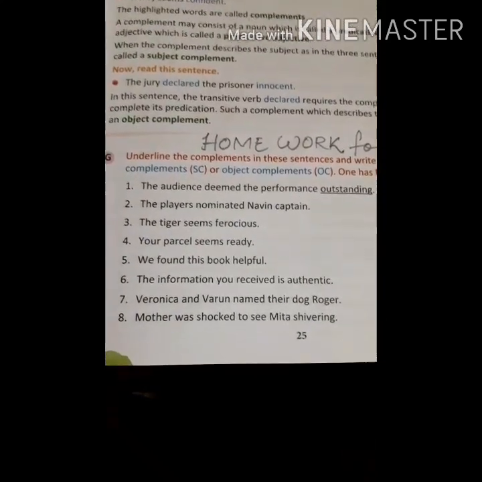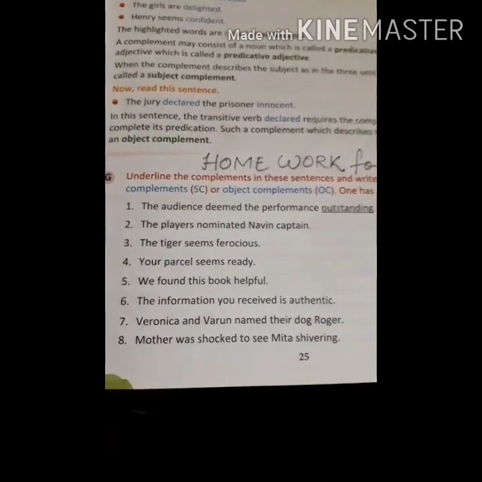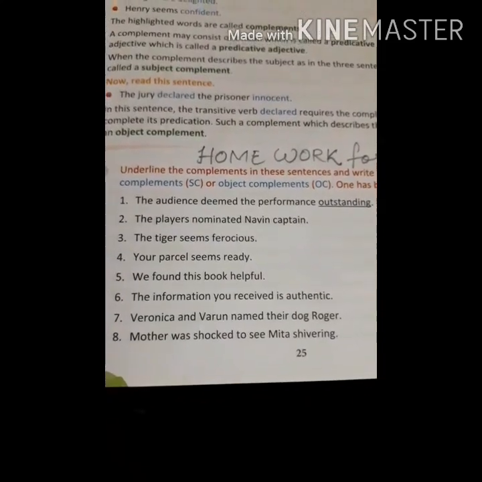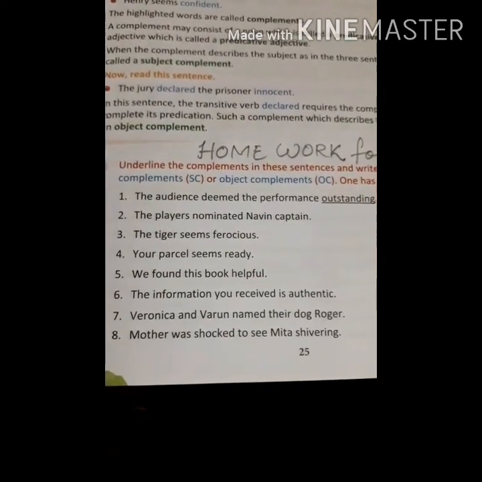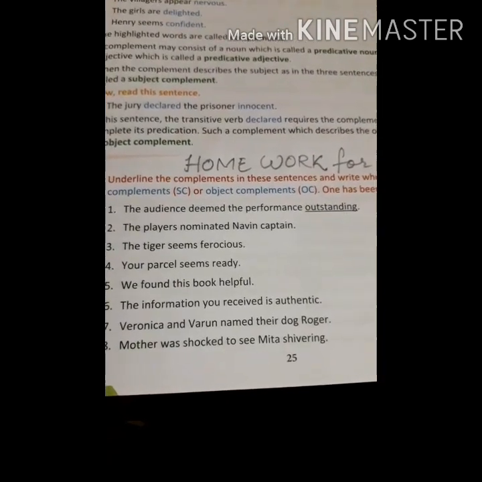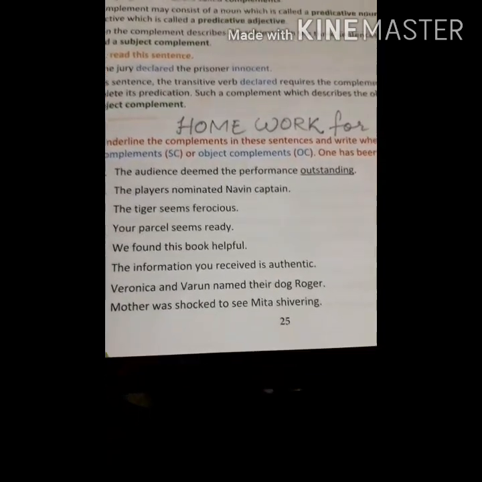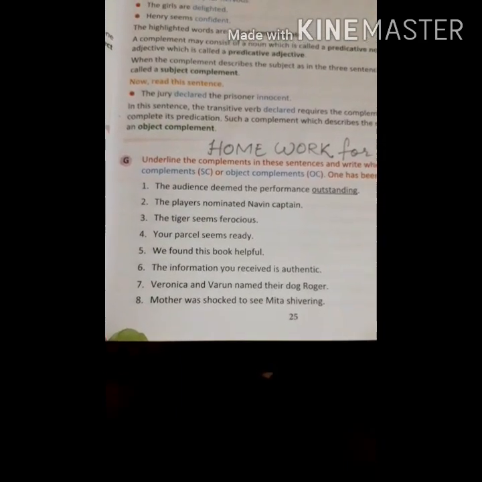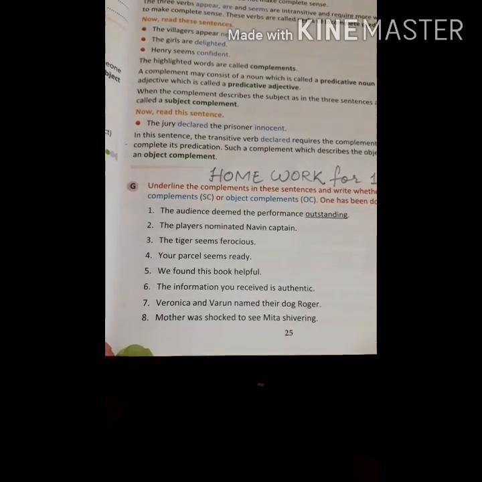I'll send you the PDF also of the homework. I hope students you will do the homework. Kindly do all the assignments which are given to you. You will only be benefited because your teachers are not going to see your work and neither are they going to check. So you should be alert and sincere in your work because you will be in trouble if you do not do your work properly.